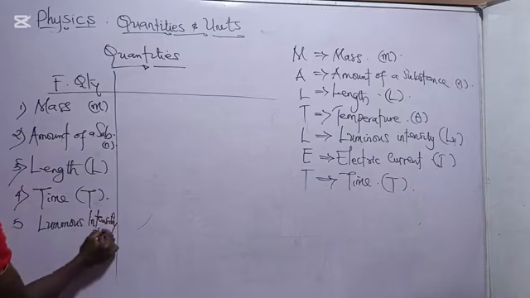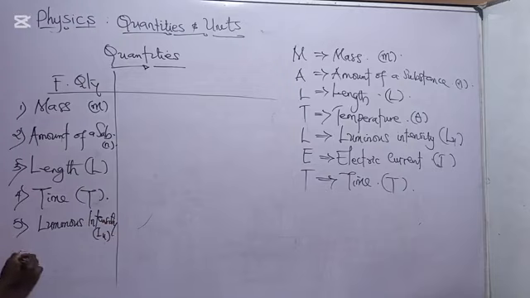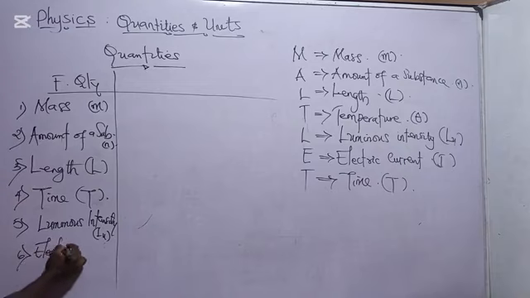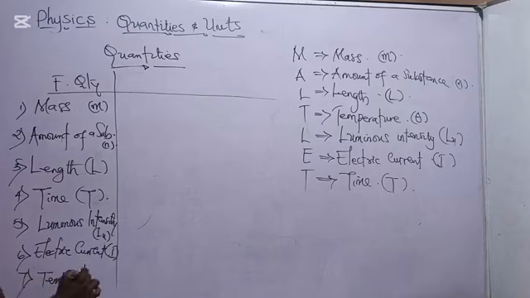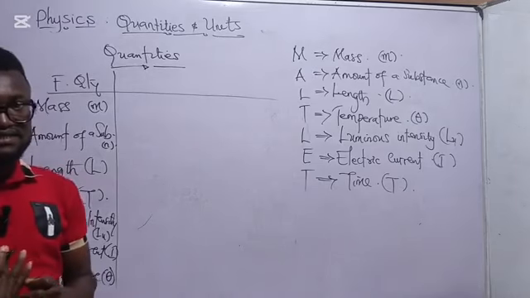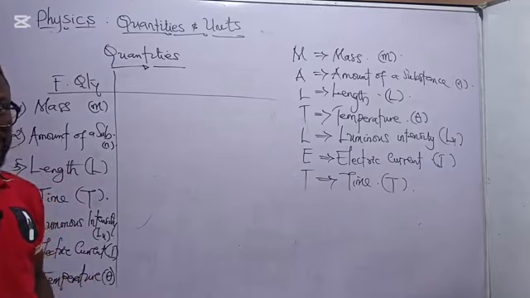The symbol is Lu. Then number 6, we have electric current. Symbol is I. Then finally, we have temperature. Then the temperature is represented with theta. Now, each of these has what we term the units.